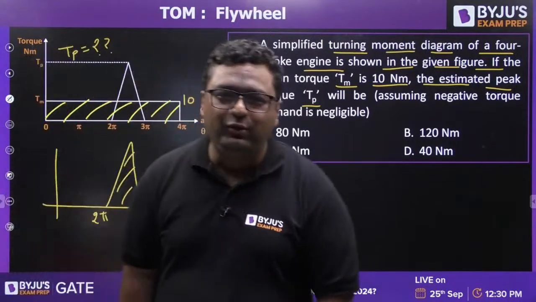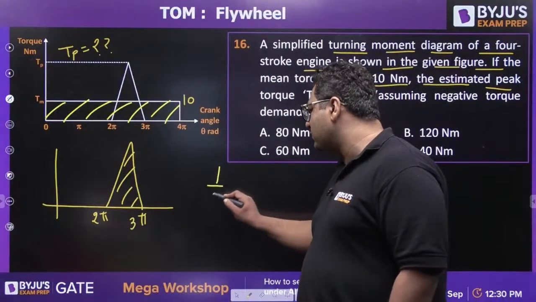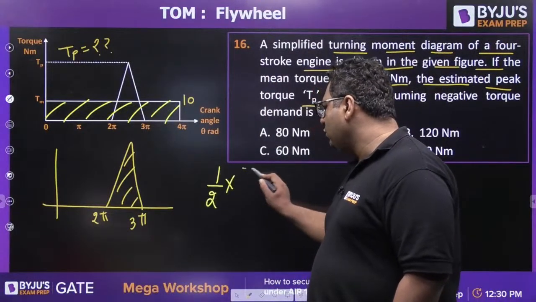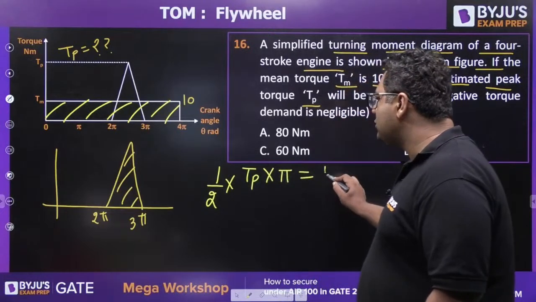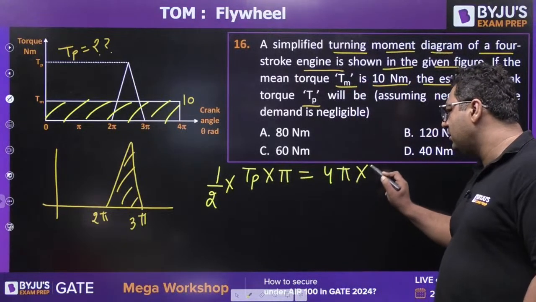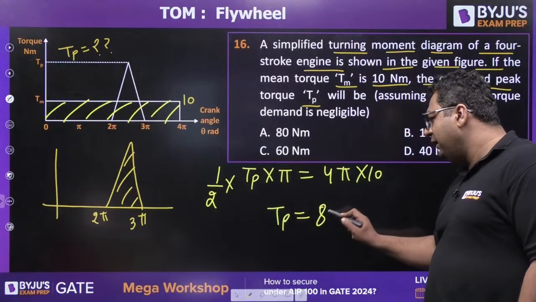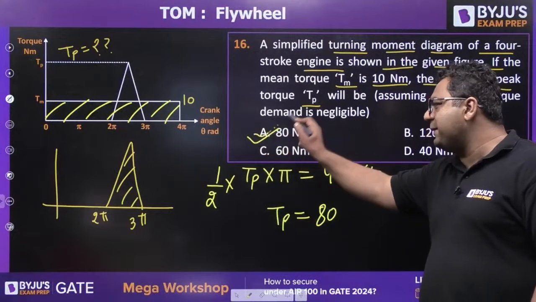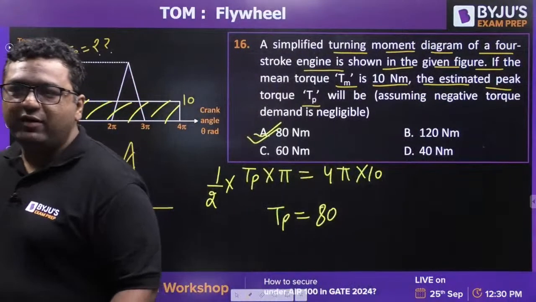Pudina, Midun, very good. So guys, the answer is going to be 80. You will be doing it like this: 1 by 2 into TP, base into height, is equal to 4 pi into 10. So the answer of TP will be 80. It is an easy question, but this type of question from Flywheel is coming in the GATE exam. So that's why we are doing it.